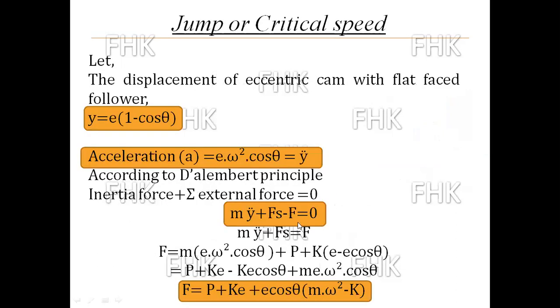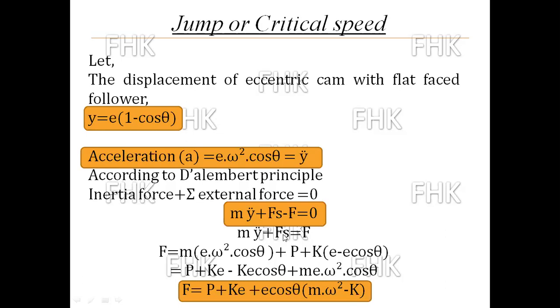So M y double dot plus spring force Fs minus F, in the upward direction, is equal to 0. F goes to the right side, so F is equal to M y double dot plus Fs.